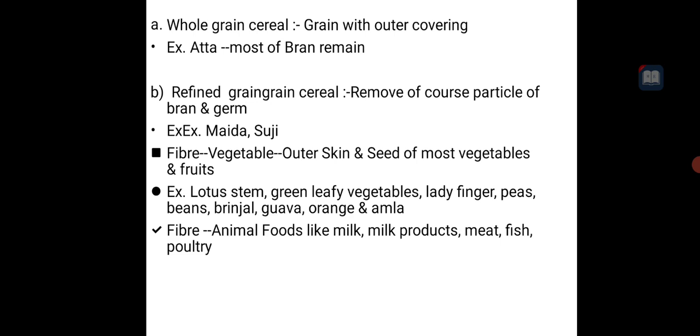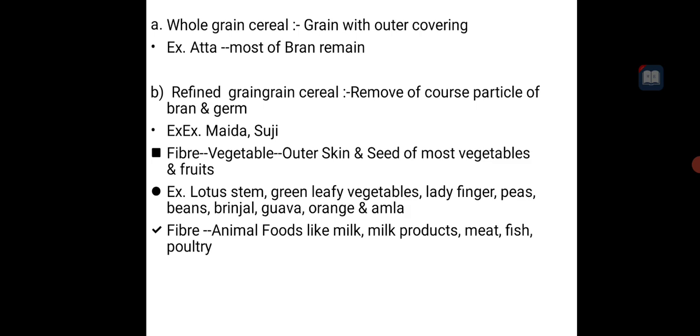Then what does refined grain cereal mean? Removal of the coarse particles of bran, meaning the outer covering, and germ, that is called refined grain cereal. Two types of cereal: whole grain cereal and refined grain cereal. Whole grain means it has the outer bran. If the cereal does not contain the outer covering, for example wheat without outer covering, that is refined grain cereal, for example maida, suji.